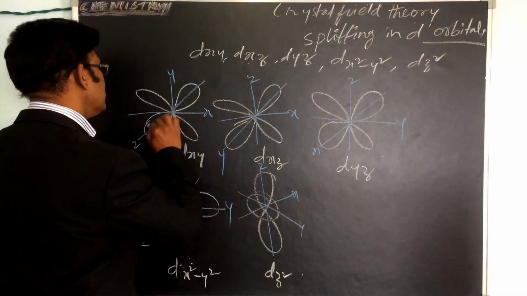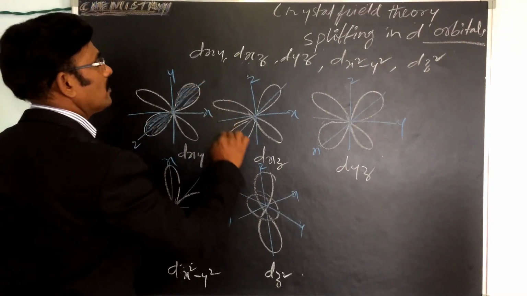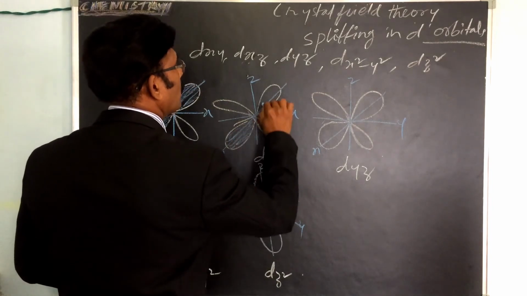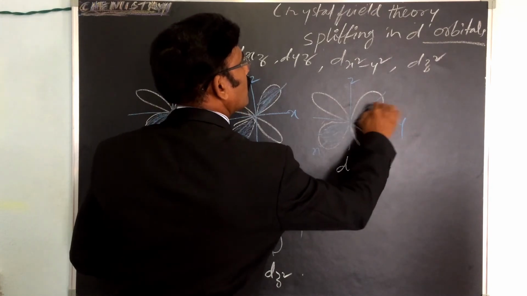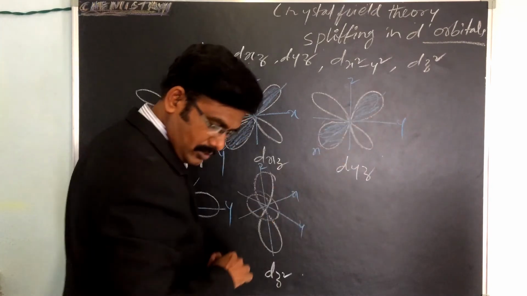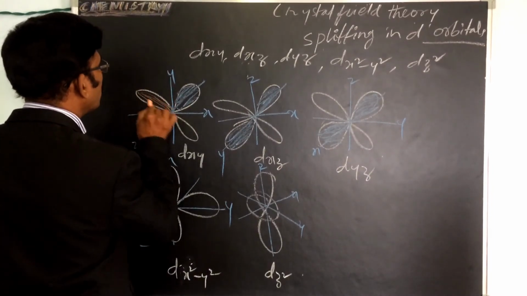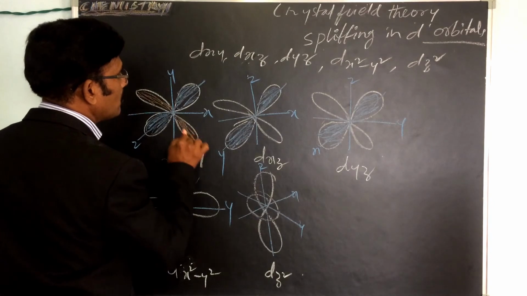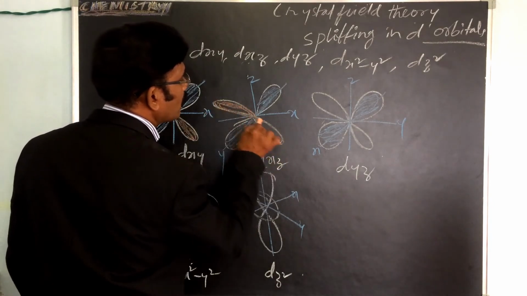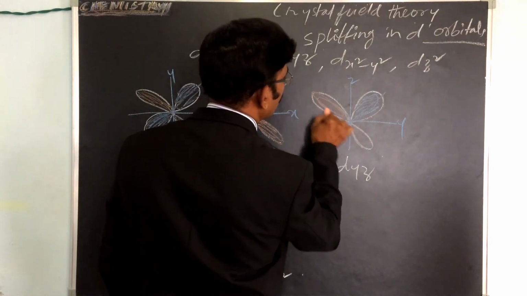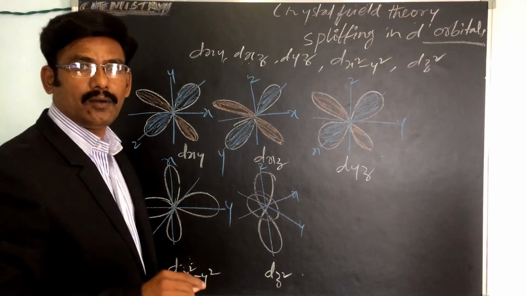We will indicate them with the blue color. This is one lobe, and this is another lobe.